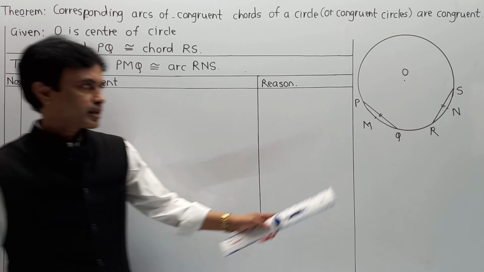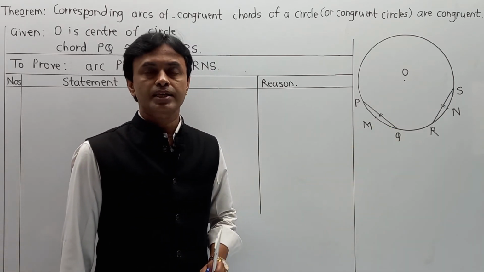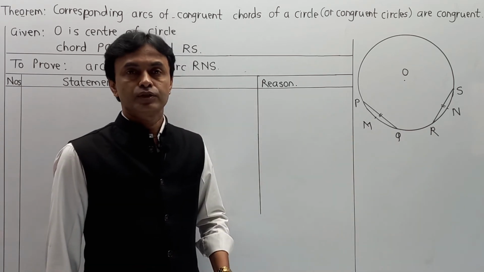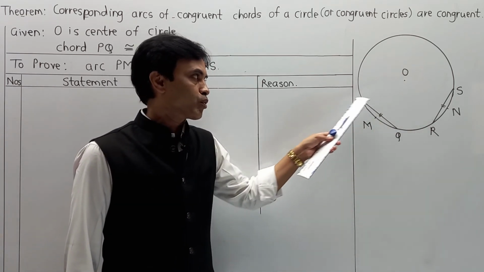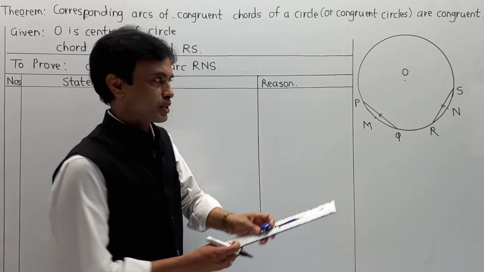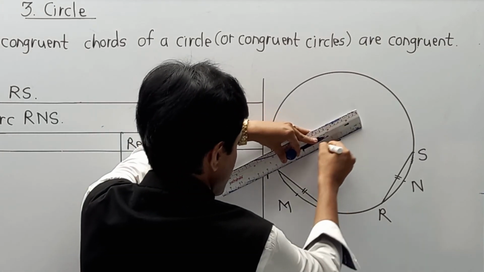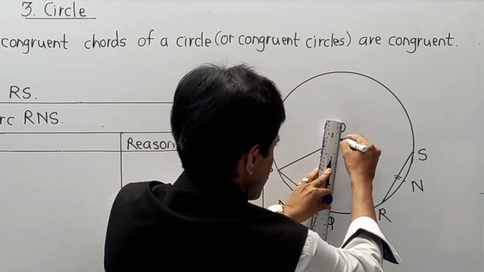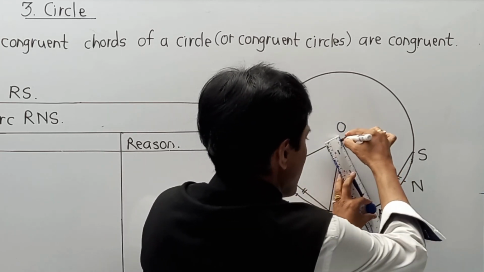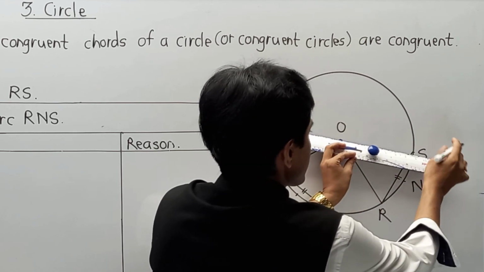In this case, if we want to show that these two arcs are equal, the property of arcs is always related to the central angle, and there is no central angle. So I am going to join radius OP, radius OQ, radius OR and radius OS.